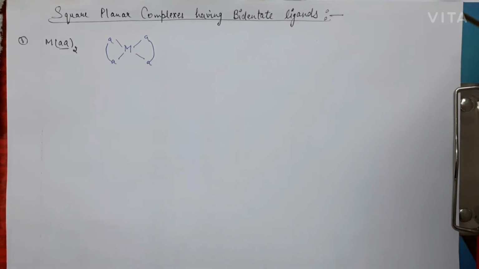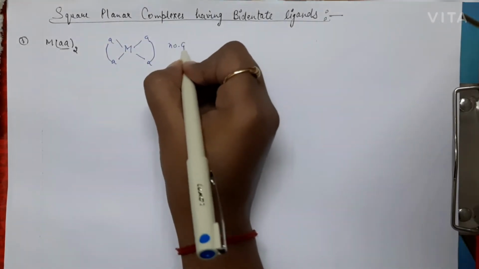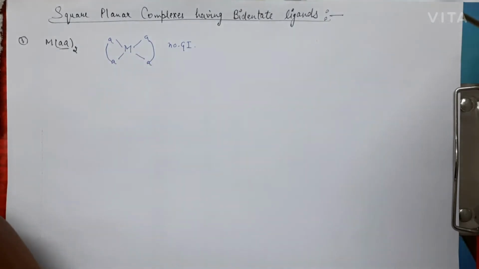If you look closely into this complex, you will realize that no cis-trans positions are possible, so there will be no enantiomeric pair. A single isomer is possible here, so there is no geometrical isomerism present.